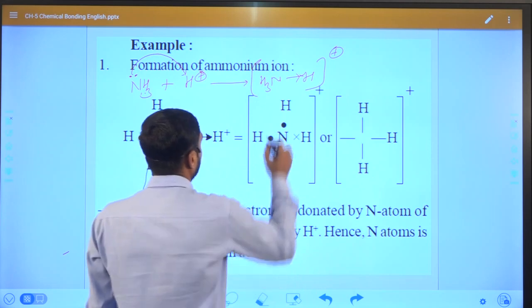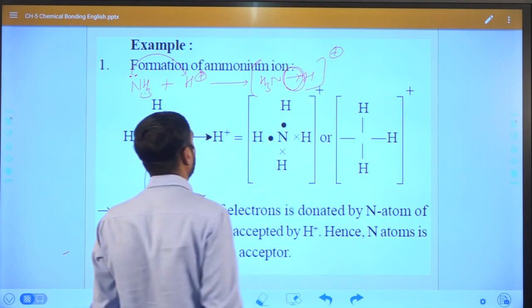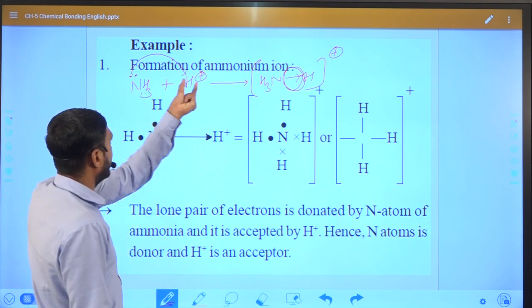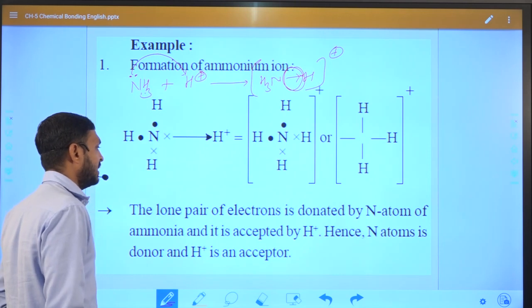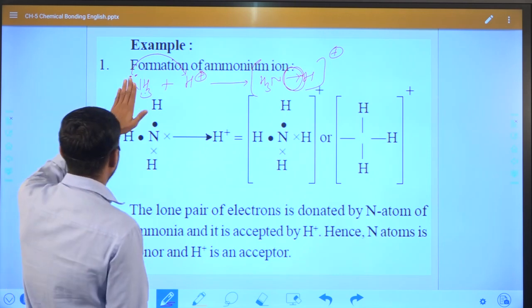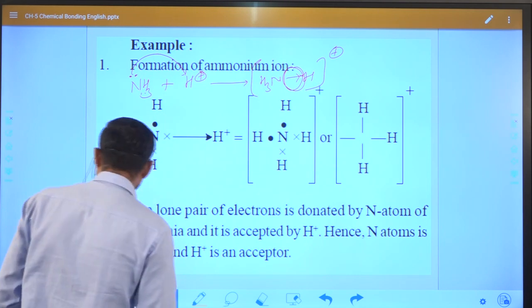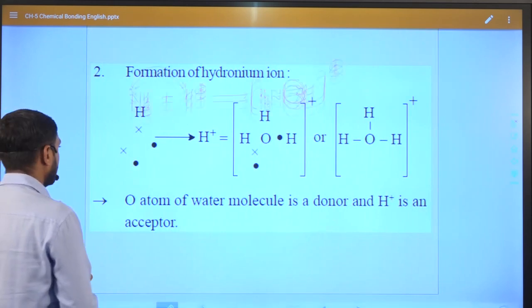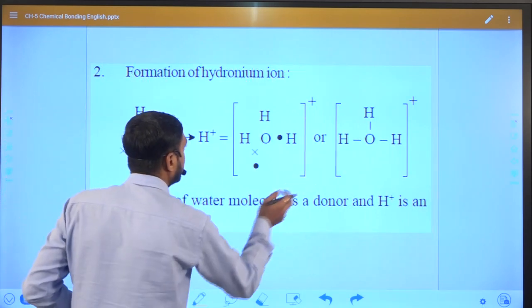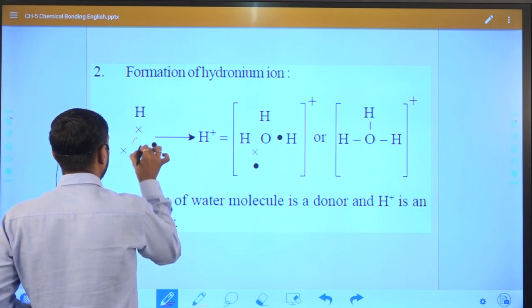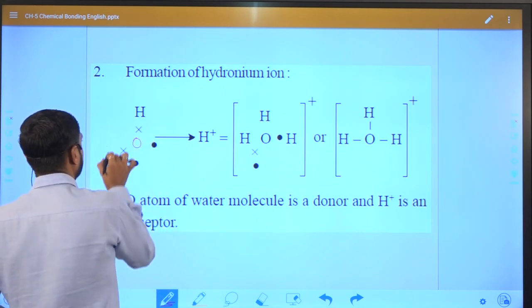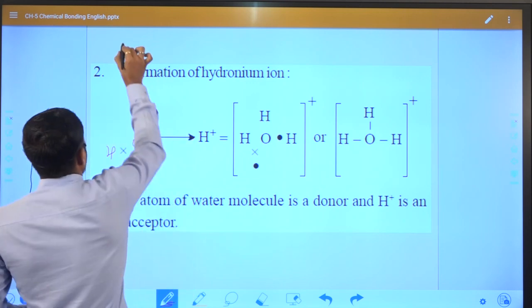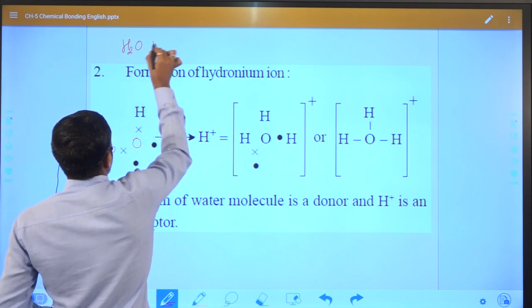You can see the coordination bond will form between nitrogen and hydrogen, because nitrogen has at least one lone pair and hydrogen has an electron deficiency. So nitrogen donates a lone pair to the hydrogen atom. You can see clearly in this case as well, if we react H2O with H plus, a coordination bond is formed, because oxygen has an electron pair and it will donate the electron pair to the hydrogen ion.